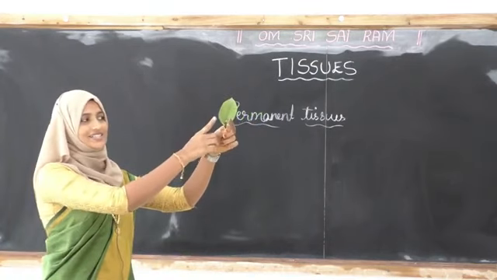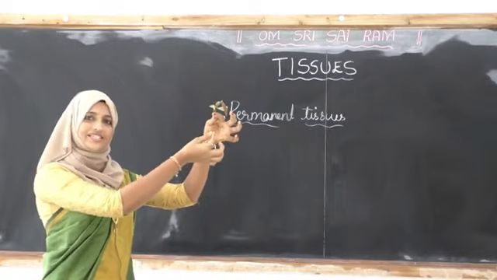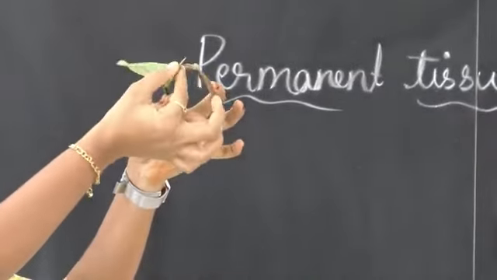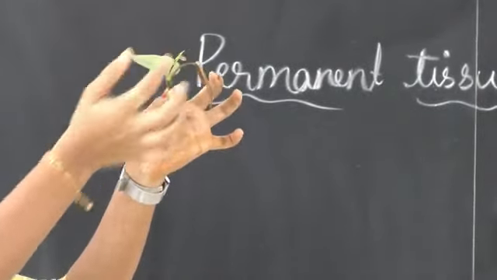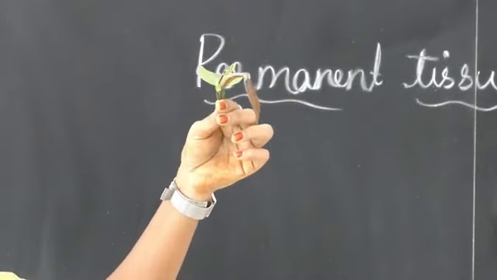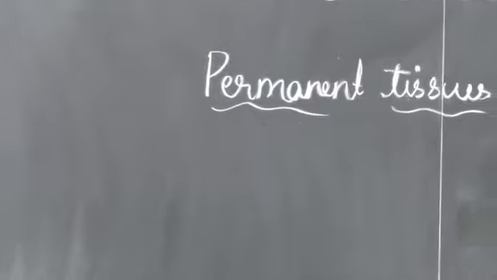Yes, that is right. In this part the growth is finished, so we can see permanent tissue here. In this part, the apical part of the plant, we can see meristematic tissue. Write it down. Yes. Next, one more thing I will show you.